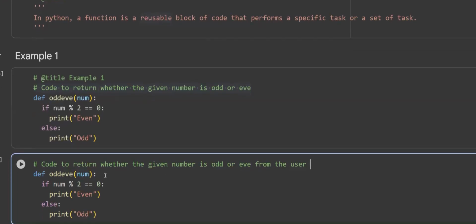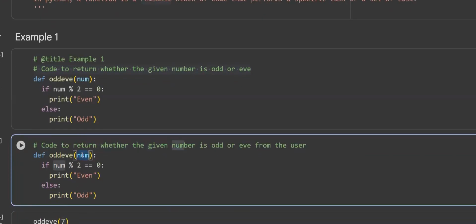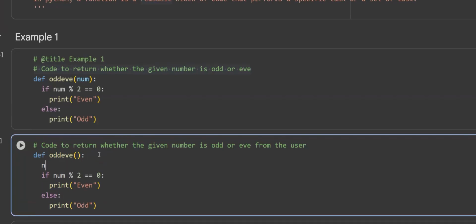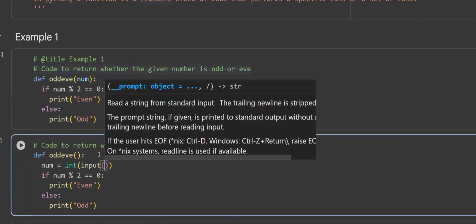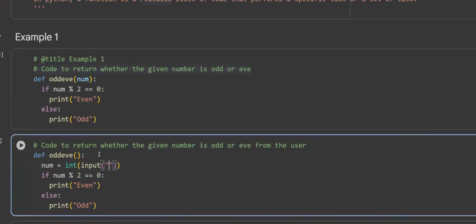Now I will not mention a parameter. I'll remove the parameter, and inside the function I will ask the value from the user, that is num equal to input, enter a number. Now this entire program is present inside the function oddEven, so you don't have to give the value manually here.